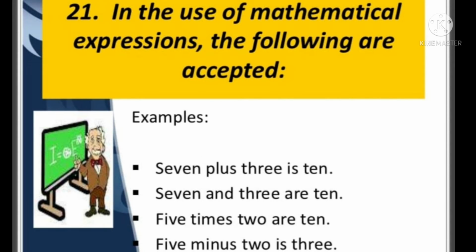In the use of mathematical expressions, the following are accepted. When we are using addition, subtraction, multiplication or division, there are some different rules. If we are using the words plus and minus for addition and subtraction, it is always singular. But when we are using the word and or are, like 7 and 3 are 10, 5 times 2 are 10, we have to consider it as plural. But if we are using the words plus and minus, it is always singular.